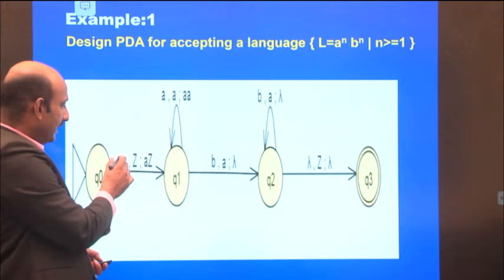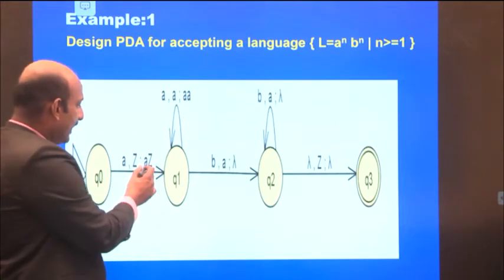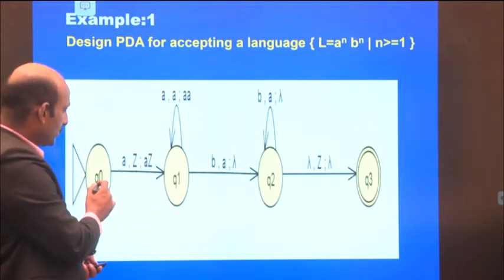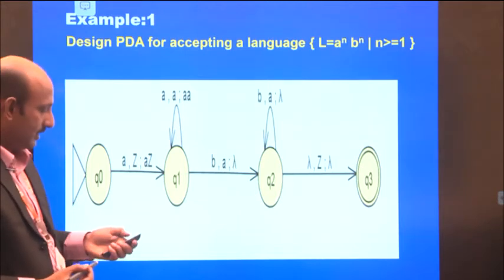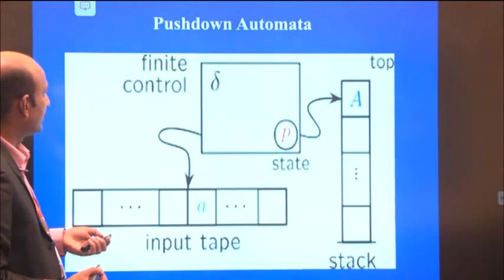After reading A, it is pushed onto the stack, so now the stack contains A Z, and there is a transition for the input A from Q0 to Q1. So this is what I have given here.